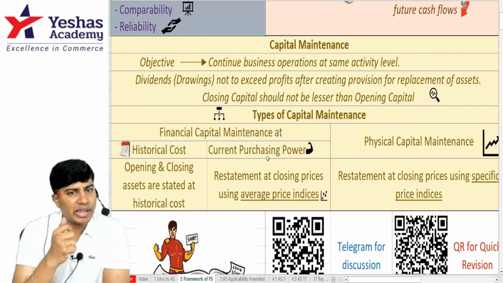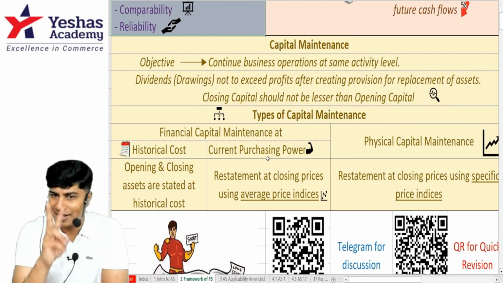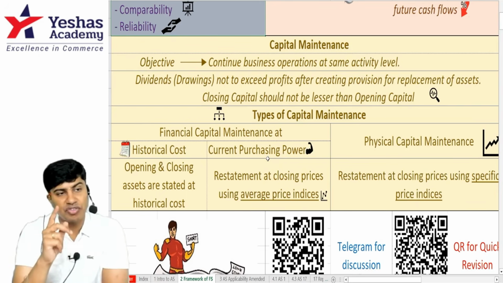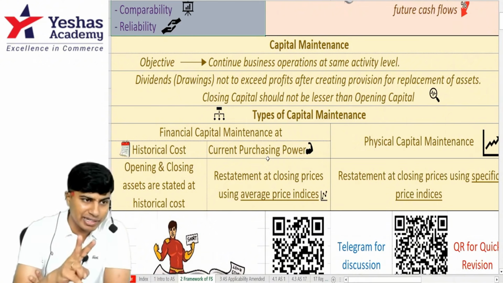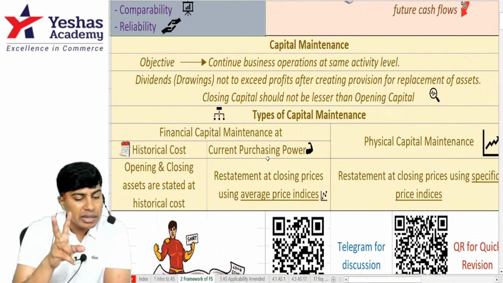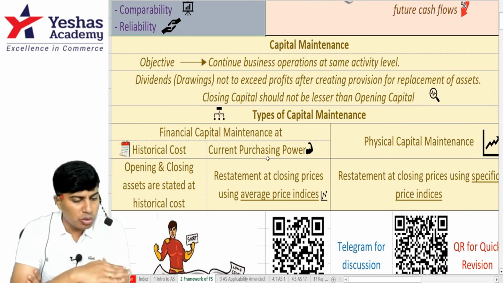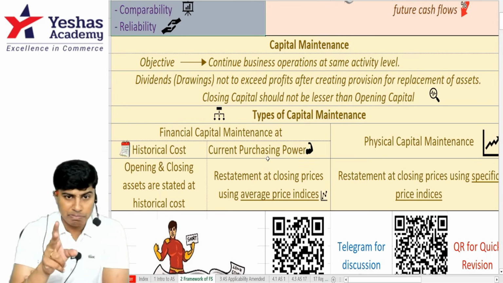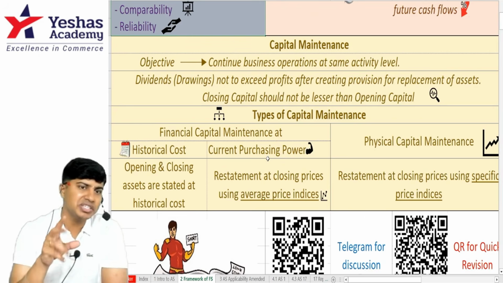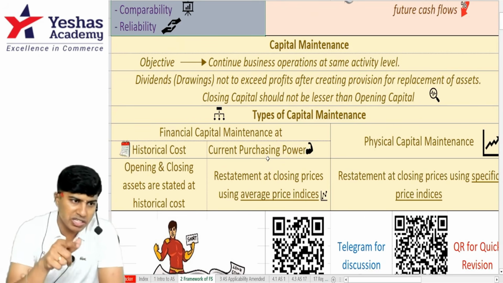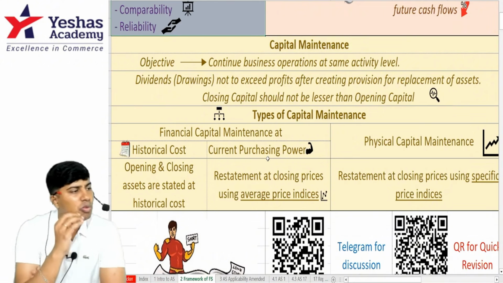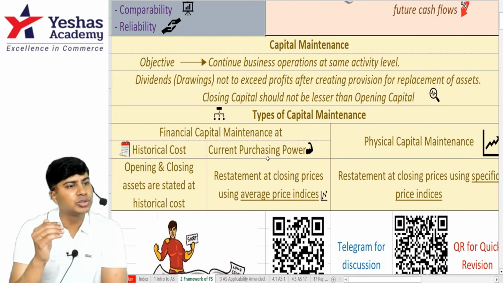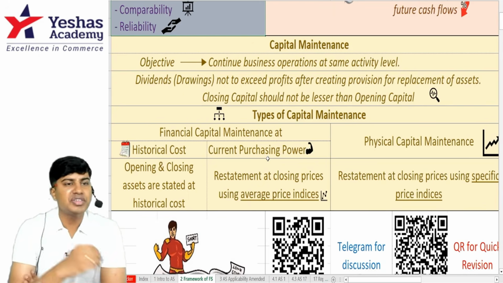To arrive at this concept of capital maintenance, very simple. There are two major classifications. One, based on finance. Second one, physical. Financial capital maintenance further can be calculated under two sub methods, which is historical cost method and current purchasing power method. Historical cost method is the worst, which doesn't take into consideration even inflation. Current purchasing power method takes into consideration inflation, which is general for the entire industry, not specific for the kind of product that we deal with. The most appropriate and accurate one, which will tell us the level of capital that we should maintain to ensure that the level of operations doesn't decrease, is physical capital maintenance.